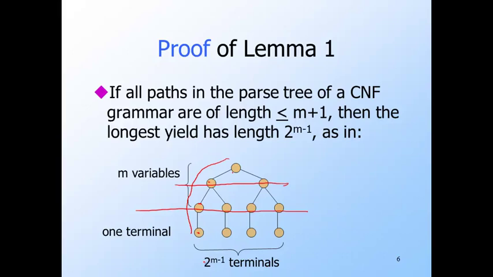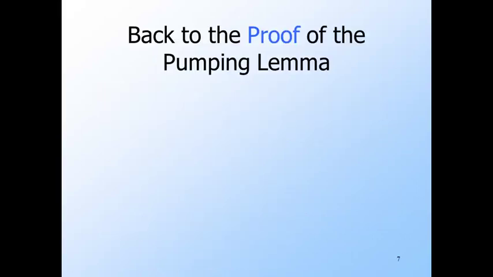Now 2 to the power m-1 is n over 2. Since z is of length n, it cannot be the yield of any tree that has paths limited to length m plus 1 or less. Therefore, we conclude that somewhere in the parse tree for z is a path of length at least m plus 2. Now we're ready to prove the pumping lemma.